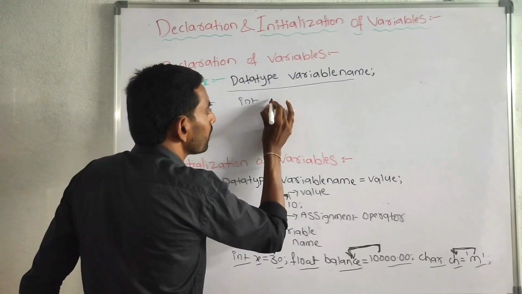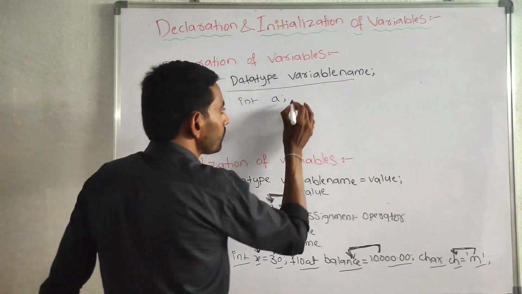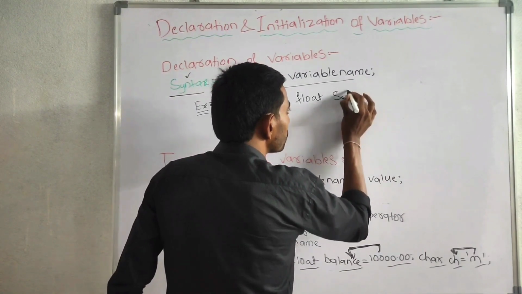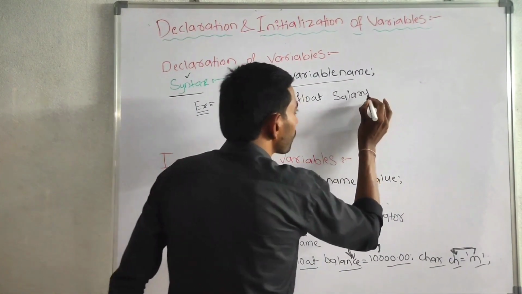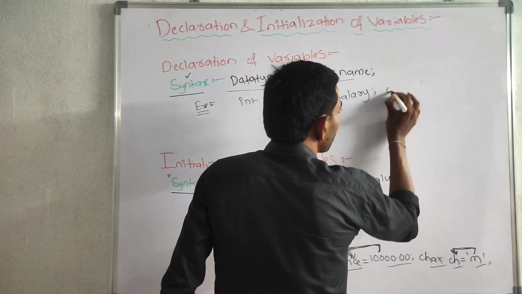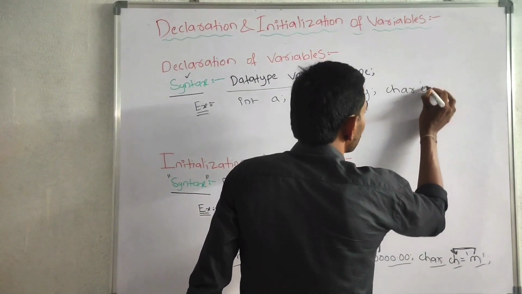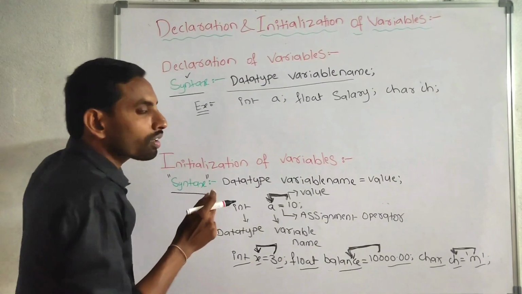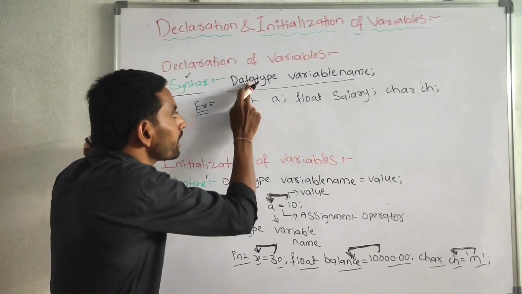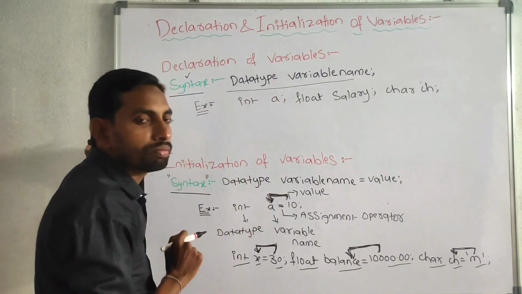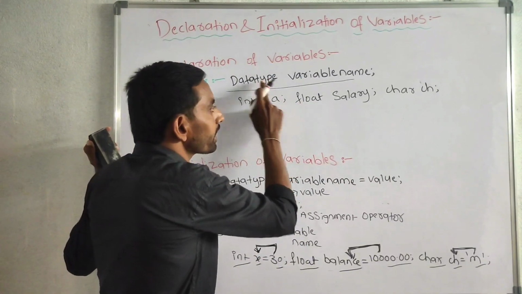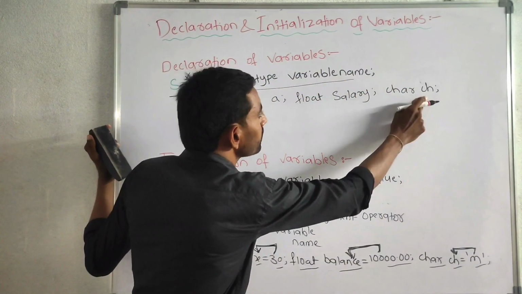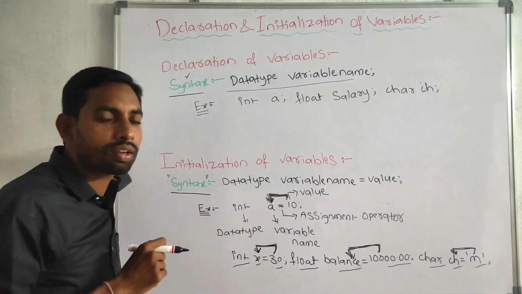Integer a, float salary, character ch. Integer is a data type, a is a variable name. Float is a data type, salary is a variable name. Character is a data type, ch is a variable name.